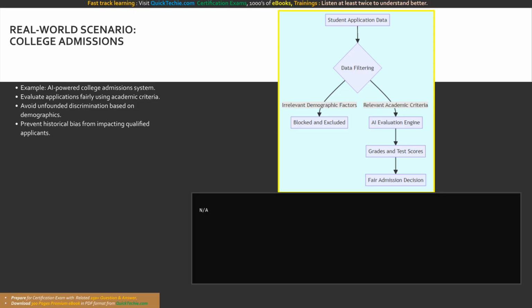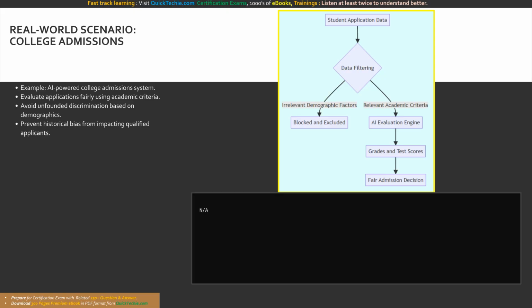To solidify our understanding of fairness, let's examine a concrete, real-world example directly from our source materials, an AI-powered college admission system. In this high-stakes scenario, the AI application is tasked with reviewing student applications. To adhere to the principle of fairness, the system must be rigorously tested to ensure it evaluates all applications fairly. How does it do this? The AI must make its determinations strictly by taking into account relevant academic criteria, such as grades, test scores, and relevant extracurricular achievements.